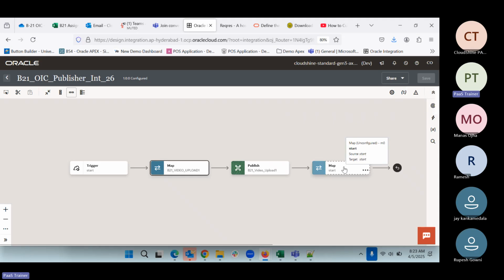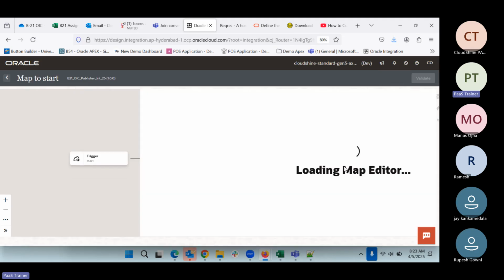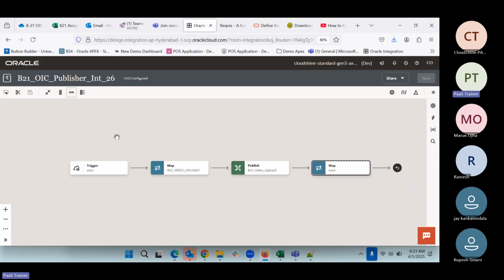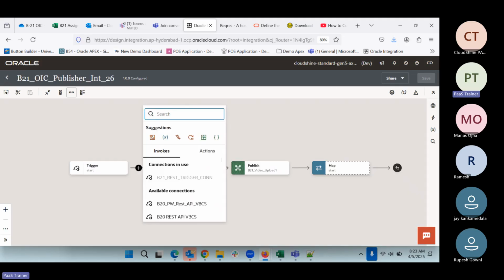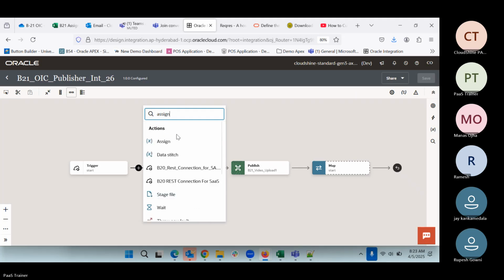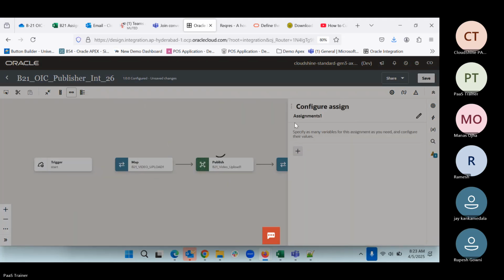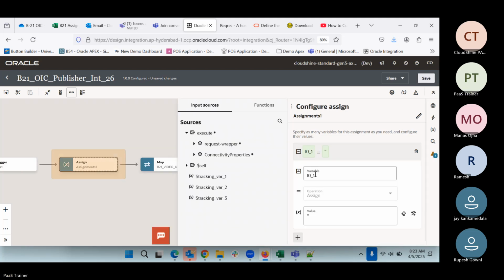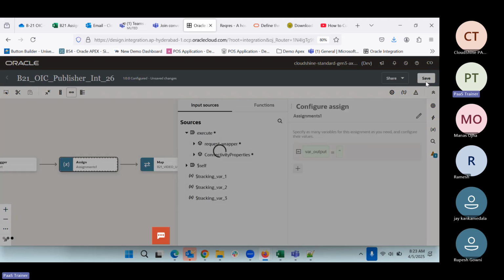Now we can give the final message here. What we do is create an assign activity, and we can create the variable for that output. We can say variable underscore output. This will contain the message, and initially this is going to be null. So we can do the save.